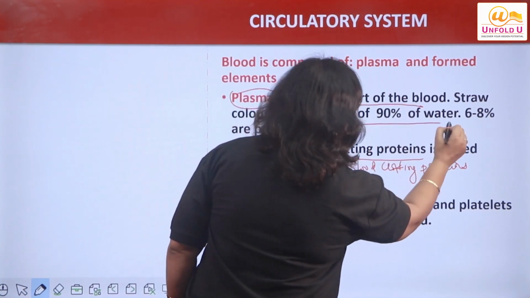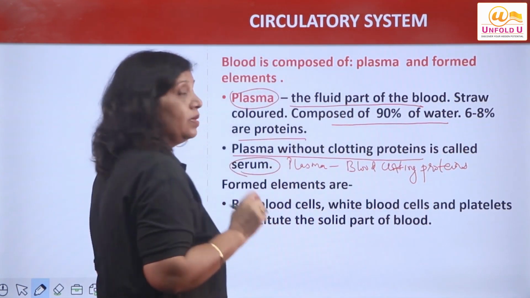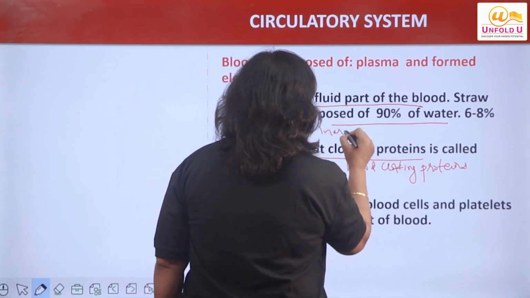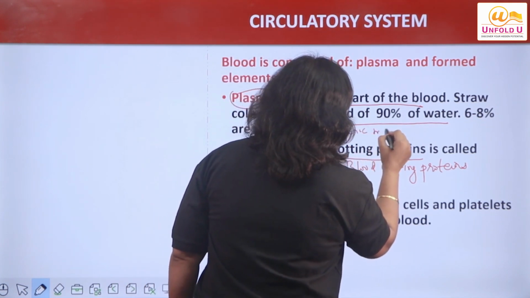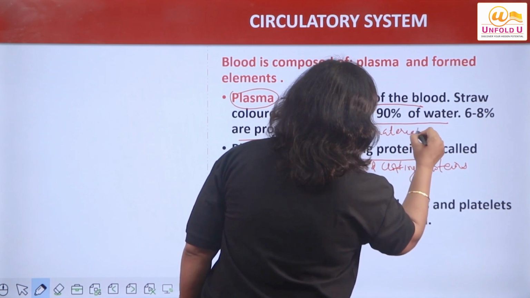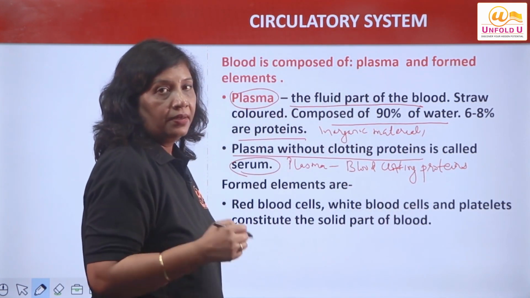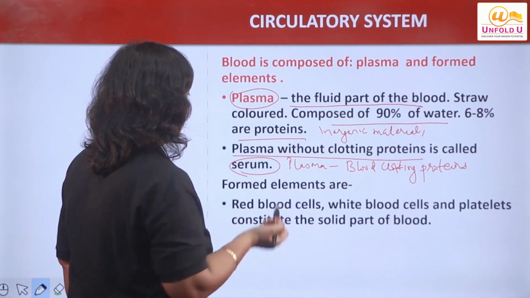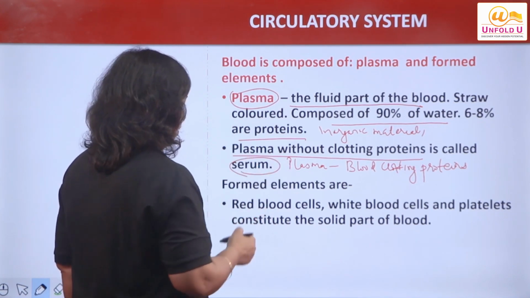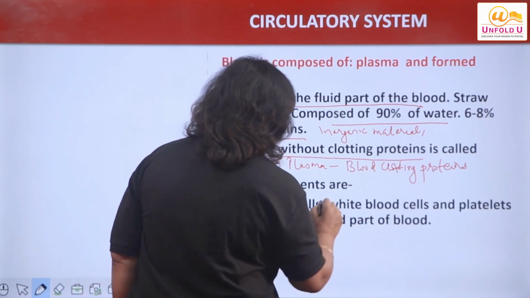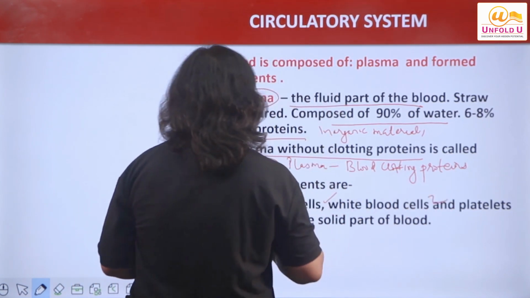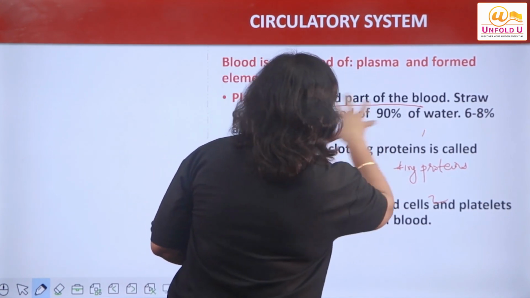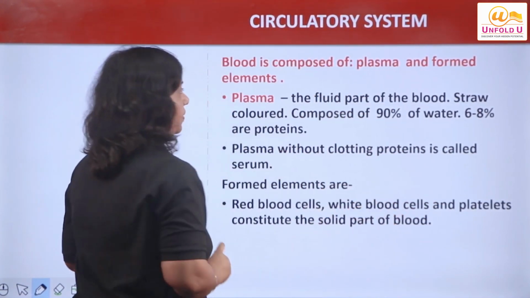It contains 90% water and 6 to 8% proteins, and the rest are what? Inorganic materials like sodium, chloride ions, all these, right? So some inorganic materials form part of plasma. What comes under formed elements? RBCs, WBCs and platelets, right? So we have discussed this earlier also. I hope this is clear to you, right?